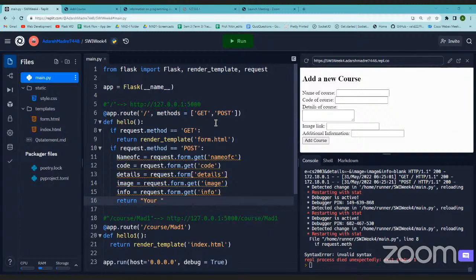That is also possible. At the first place you should think, why do we need these methods? Why are we talking about methods here? We are using the same URL, same template, but doing two different things.